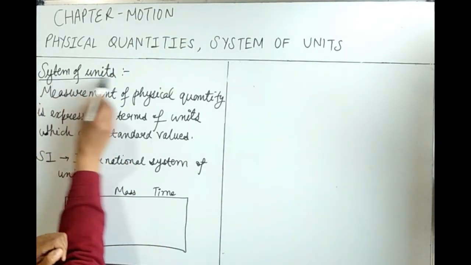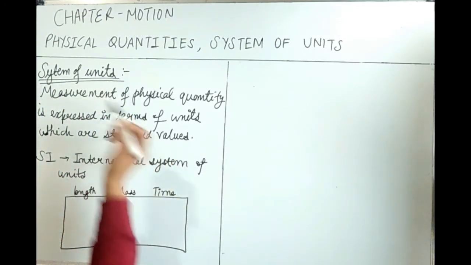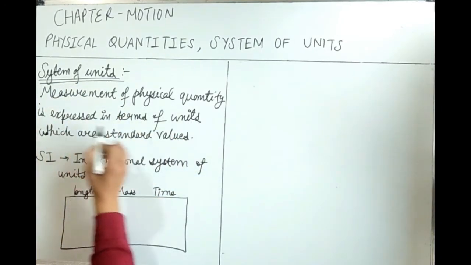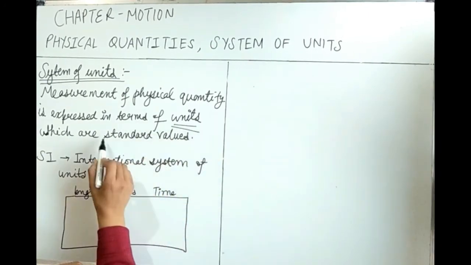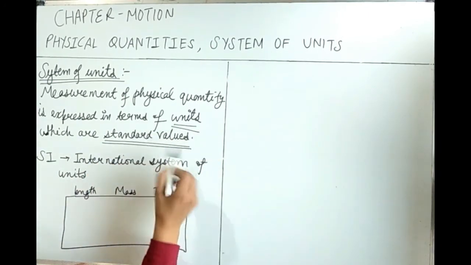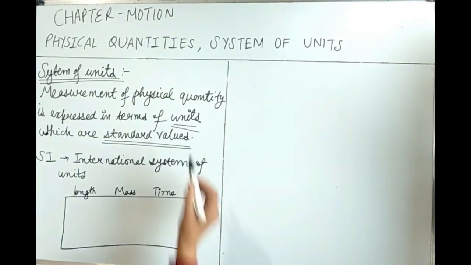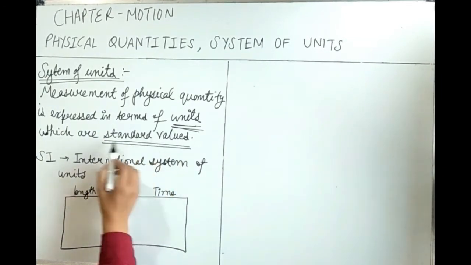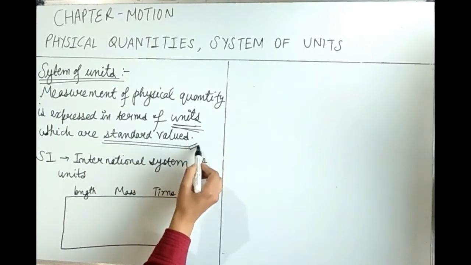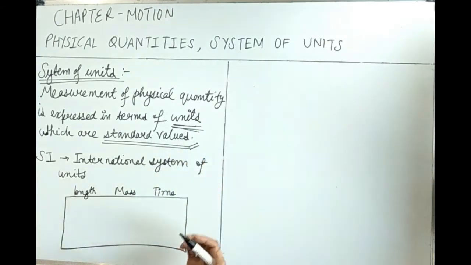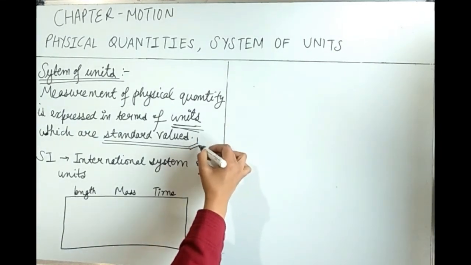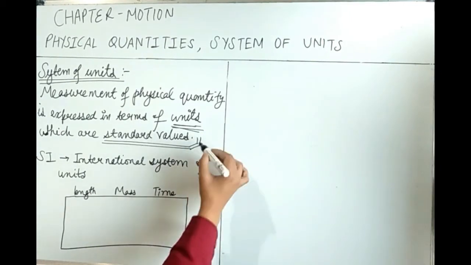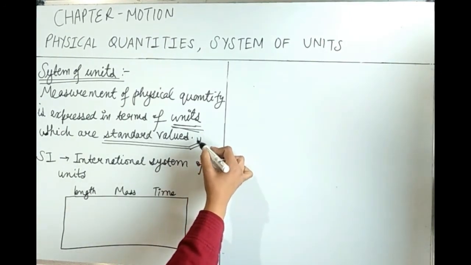Next is system of units. In system of units, measurement of physical quantity is expressed in terms of units which are standard values. How do we express a physical quantity? We express a physical quantity in terms of units, and all these units are standard values. Standard values means they are the same everywhere. They are acceptable everywhere. In India, we talk about meters or centimeters. When you go to America or any other country, we will express the length in meters or centimeters. So they are the same everywhere.